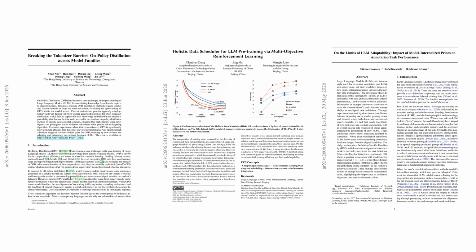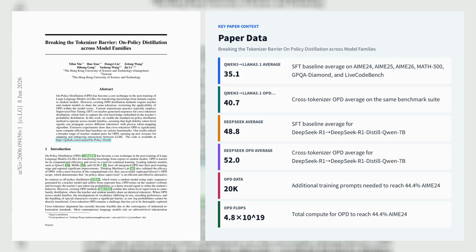Keep watching, because the real story here is where these systems still resist adaptation and where the bottlenecks finally start to move. Let's explore the first paper, Breaking the Tokenizer Barrier: On-Policy Distillation Across Model Families.